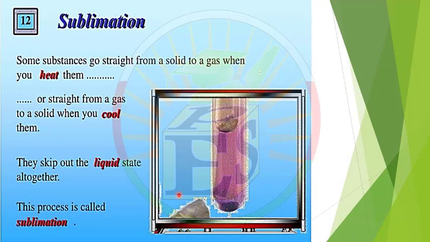Another process is called sublimation. Substances can go straight from a solid to a gas when you heat them, or straight from a gas to a solid when you cool them. So they change from solid to gas or gas to solid without passing through the liquid state. They skip the liquid state altogether. This process is called sublimation and happens at different temperatures. Okay.